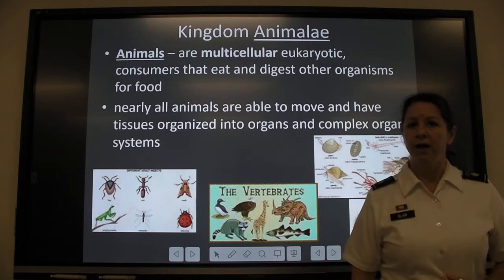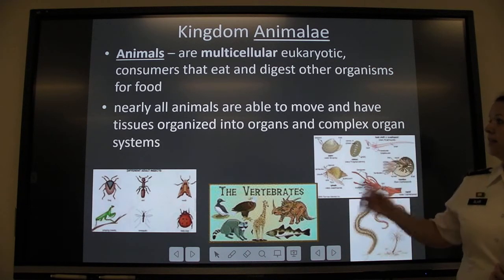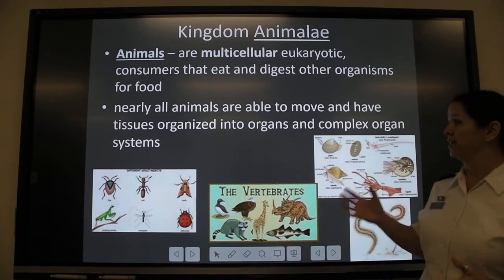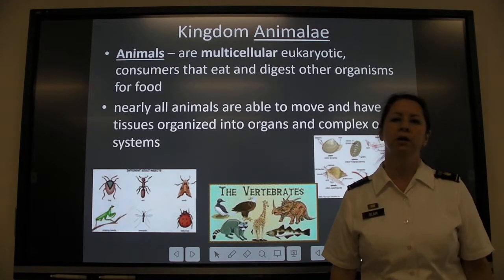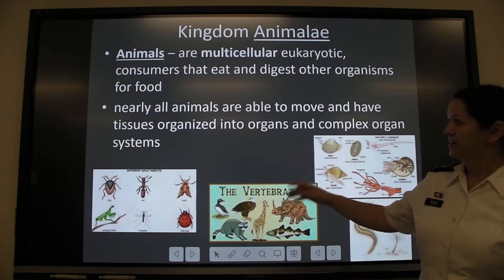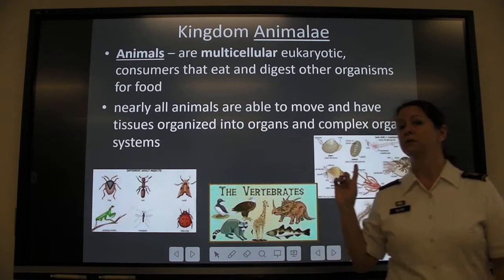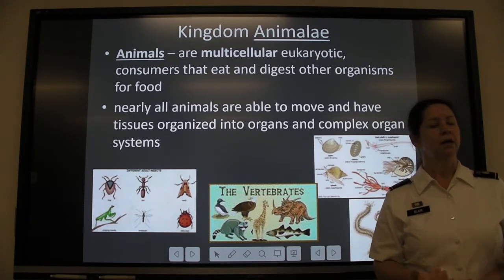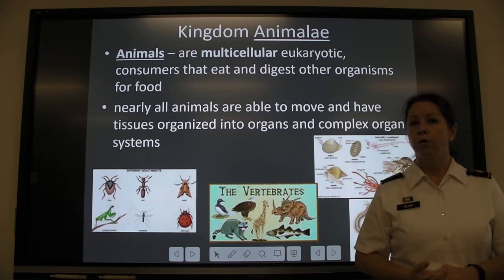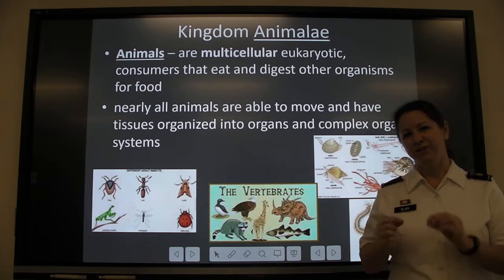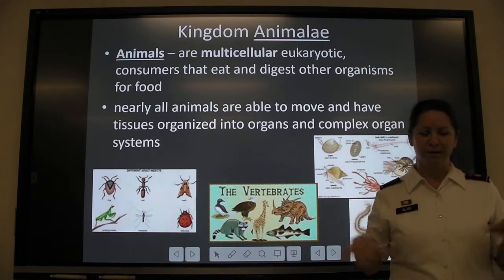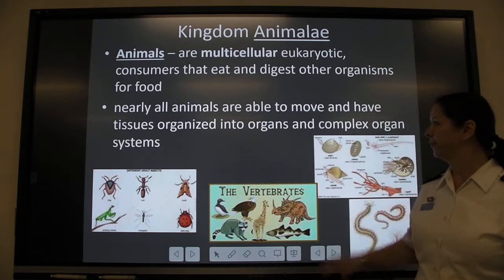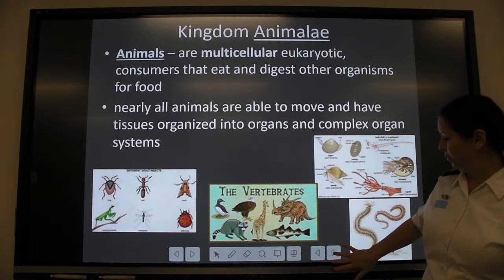Nearly all animals are able to move from place to place, and they have tissues that are organized into organs and complex organ systems. Now notice it says nearly all animals are able to move. There are some animals that don't move from place to place. A quick example would be coral. Coral is actually little tiny animals that live in almost like big apartment complexes. And so they're stuck in their coral reef. All right, but most animals can move.